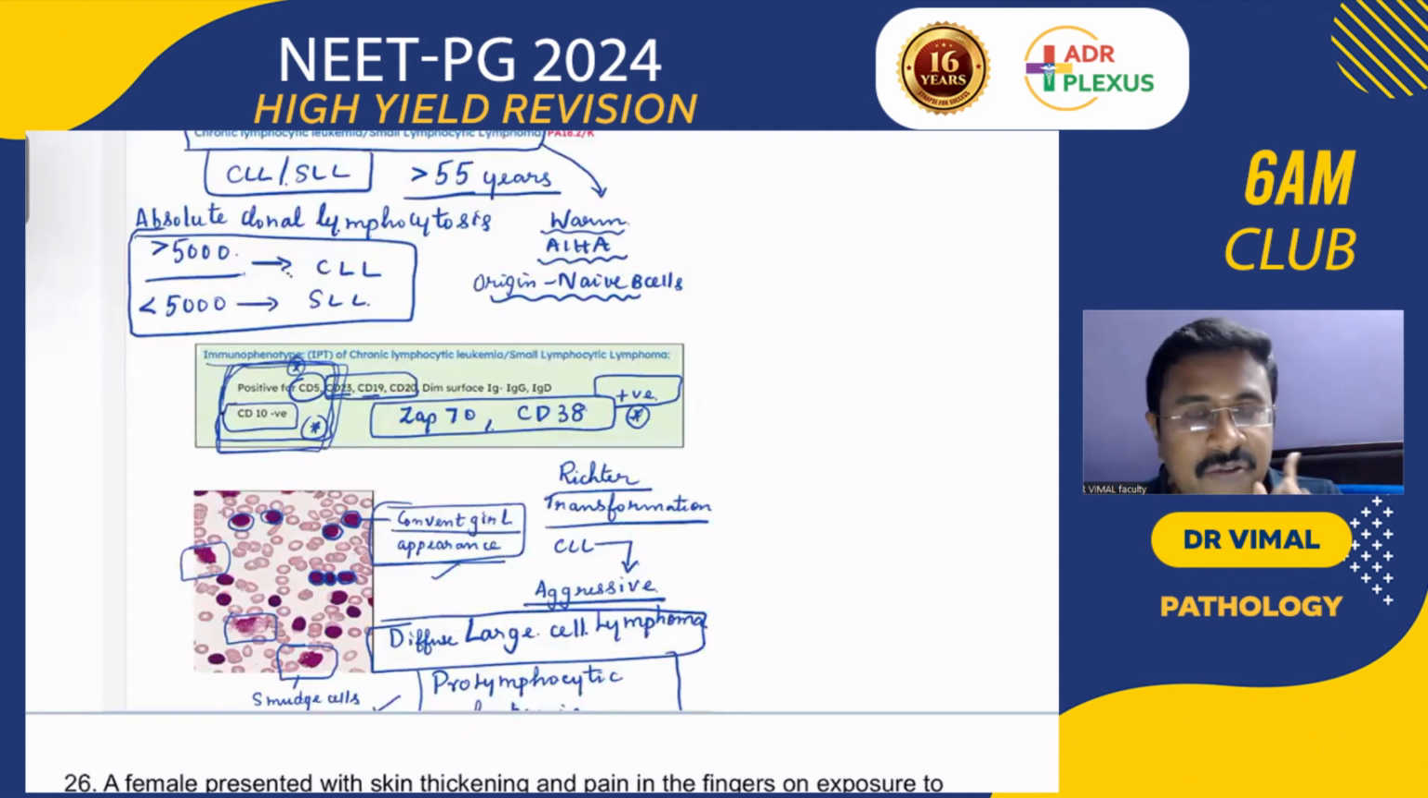CLL is associated with warm AIHA, and the cell of origin is naive. And please remember, CLL is CD5 positive and CD23 positive. Both CD5 and CD23 will be positive in CLL. Please remember that. In Richter transformation, CLL can transform into an aggressive lymphoma like diffuse large B-cell lymphoma or prolymphocytic leukemia. And CLL can be associated with secondary malignancies like melanoma and brain tumors.